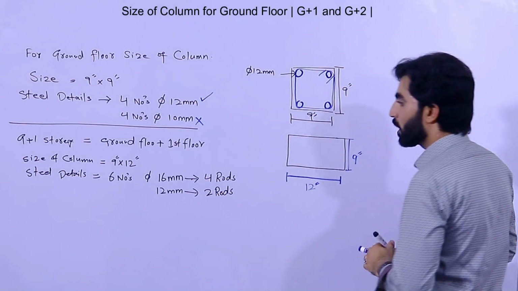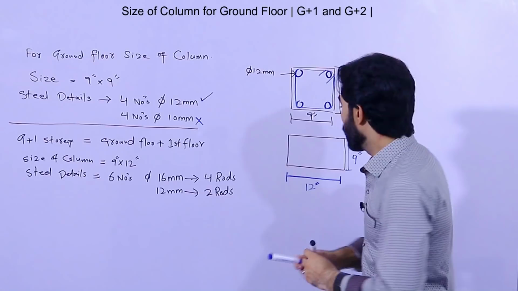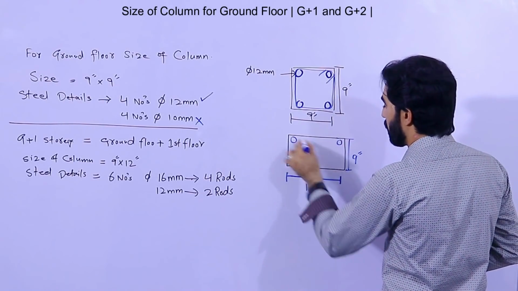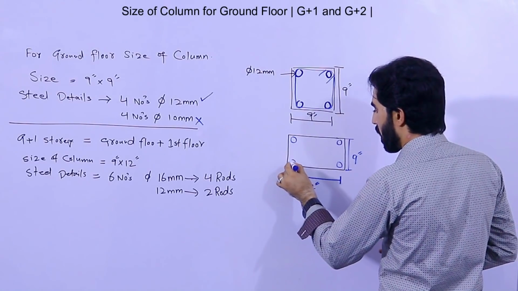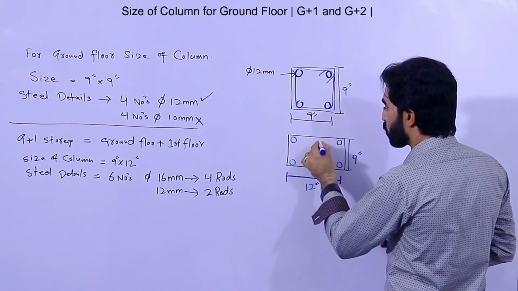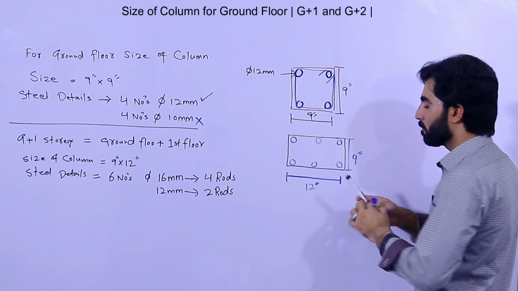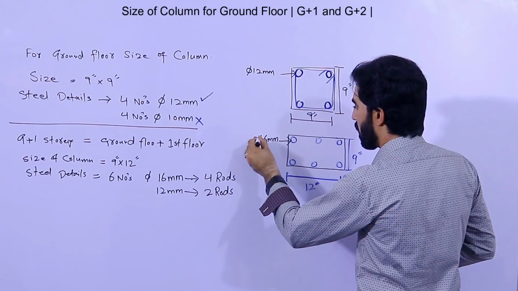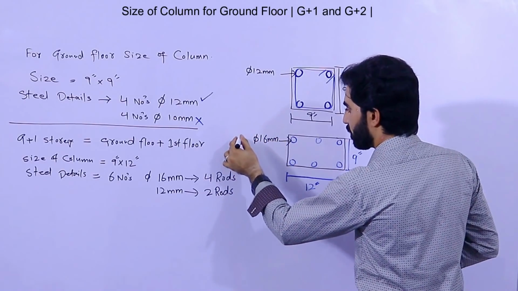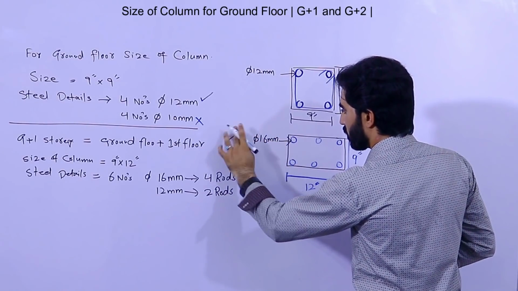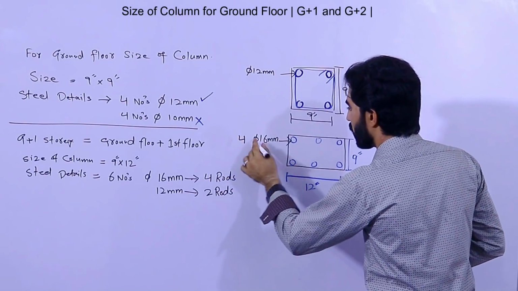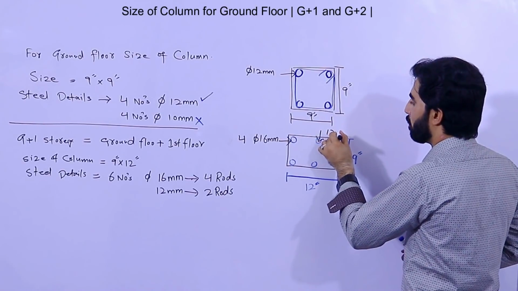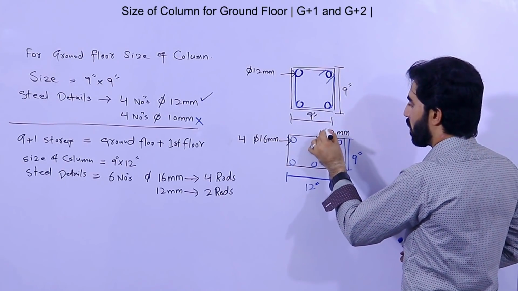So the diameter should be 16 mm and 12 mm. The 4 rods on each corner should be 16 mm, and the other 2 steel rods should be 12 mm like this. So the corner rods should be 4 numbers of 16 mm, and 2 steel rods of 12 mm, only 2 bars.